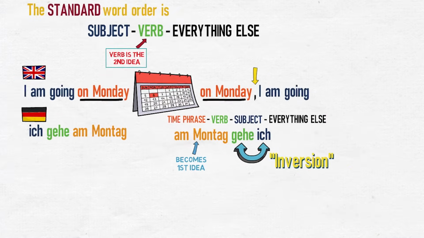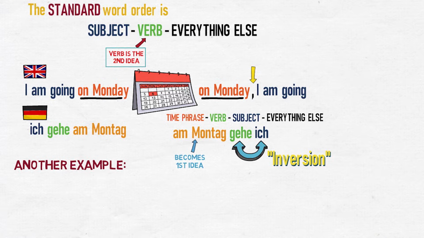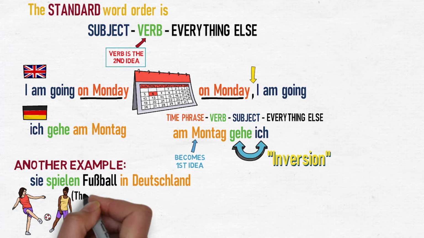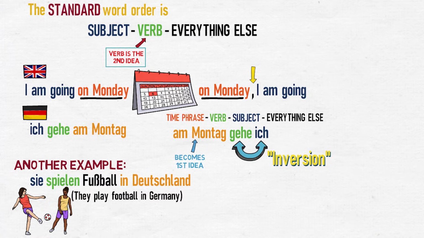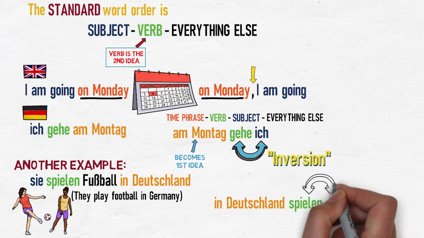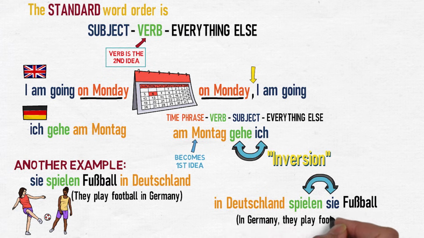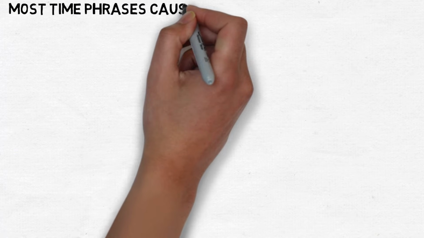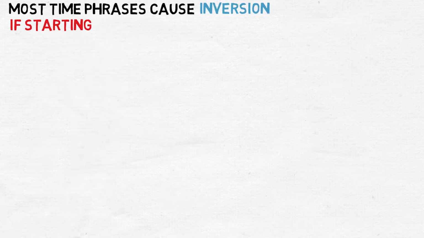Let's look at another example in German. Sie spielen Fußball in Deutschland. They play football in Germany. However, if we start with the phrase in Germany, we will need inversion. In Deutschland spielen sie Fußball. In Germany, they play football. Almost all time phrases will cause inversion if used at the start of a sentence, with the exception of the word when, which will be discussed in part 3.